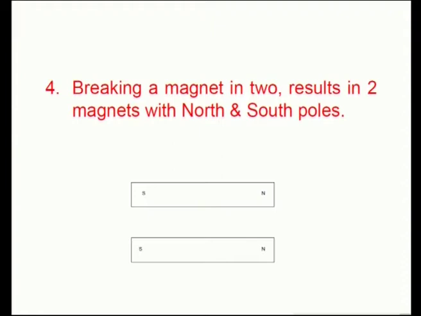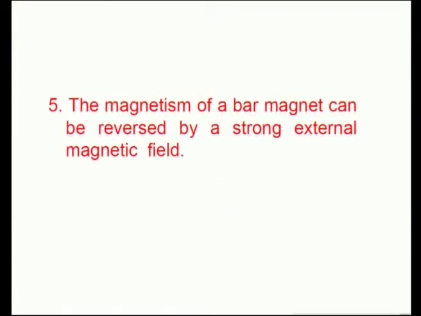Then another property of a magnet is that if we break a magnet into two pieces, then we get two magnets with north and south pole in each. Then the magnetism of a bar magnet can be reversed by a strong external magnetic field in a reverse order.